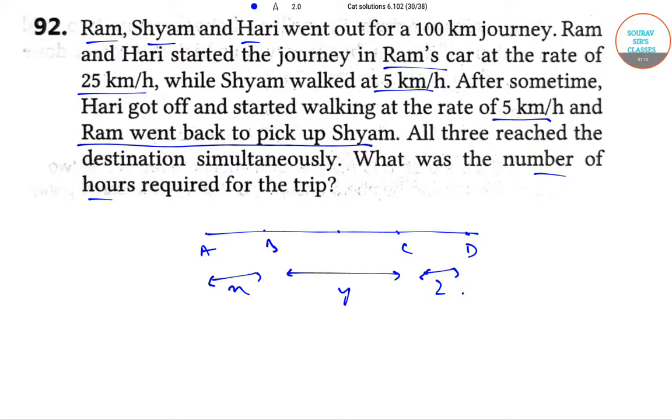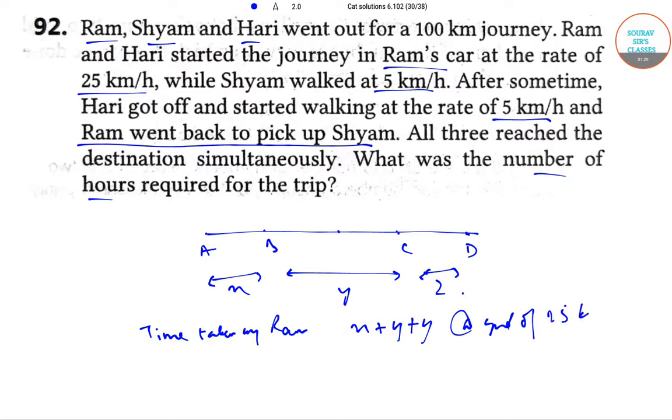Now, the time taken by Ram to cover X plus Y at the speed of 25 kilometers per hour is the same as the time taken by Shyam to cover X at the speed of 5 kilometers per hour. Therefore, (X + Y + Y)/25 = X/5. And from here we get Y = 2X.